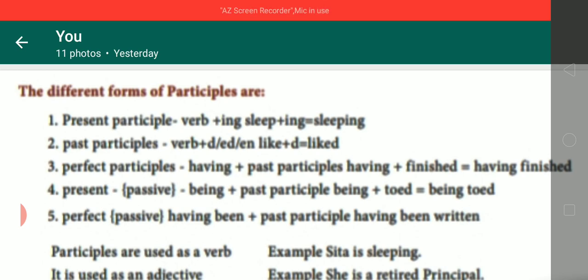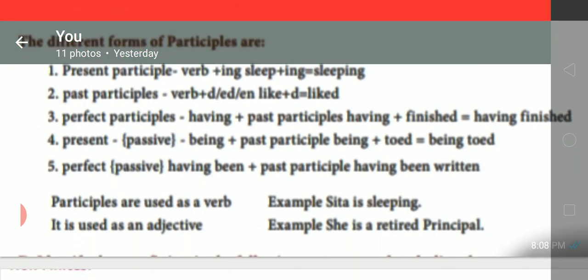Then fourth one, present participle used in passive. You can see being plus past participle, being told. Fifth one, you see, perfect participle in passive form, having been plus past participle, having been written. So participles are used as a verb. Example, you can see Sita is sleeping. So along with the be verb only, sleeping is getting a meaning. Then you see it is used as an adjective. So example, she is a retired principal.